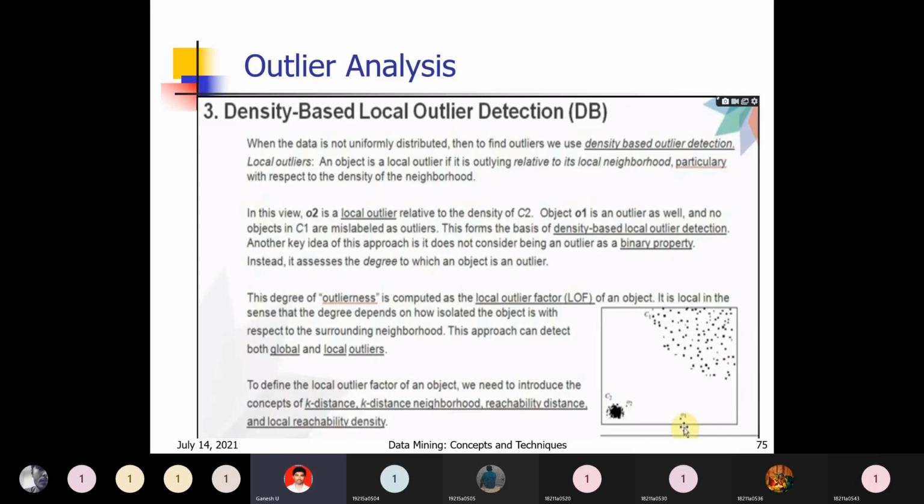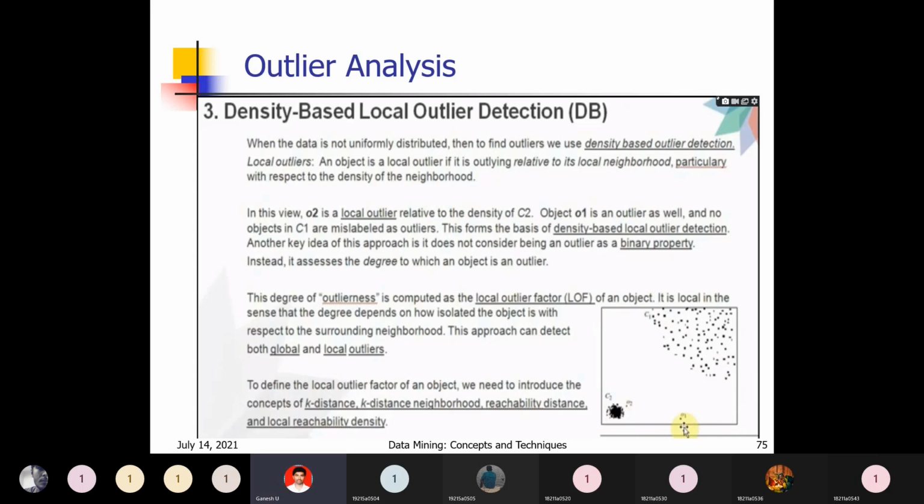This degree of outlierness is computed as the local outlier factor, LOF, of an object. It is local in the sense that the degree depends on how isolated the object is with respect to its surrounding neighborhood.